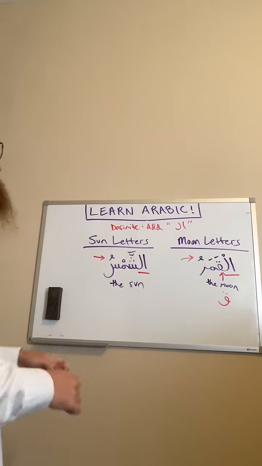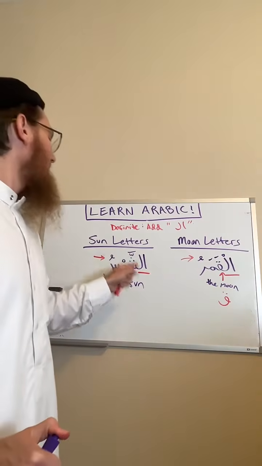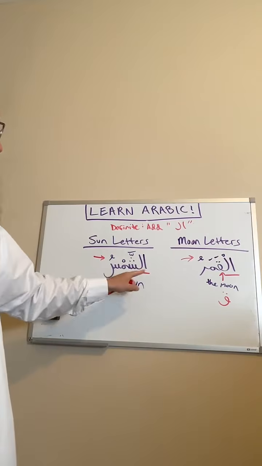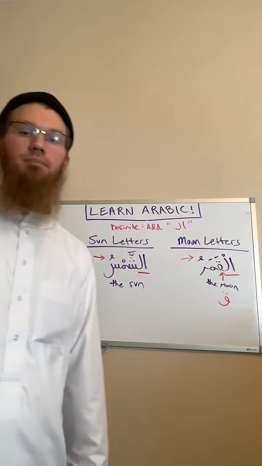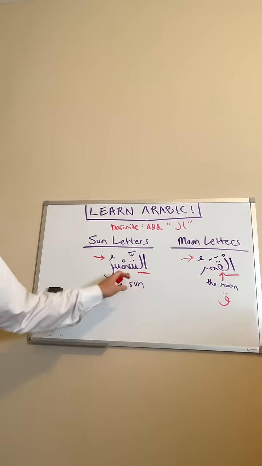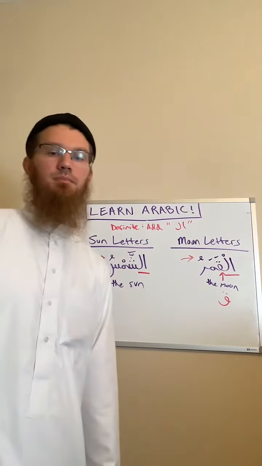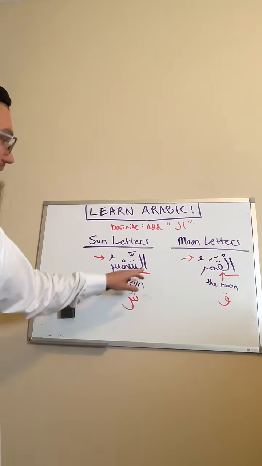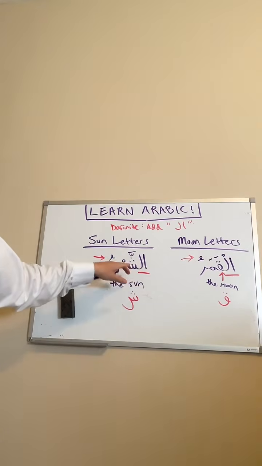All right. So, what is the letter that comes after the definite alif lam in this word? It is the sheen. You can tell it's the sheen because it comes after the definite alif lam. What's the next letter?